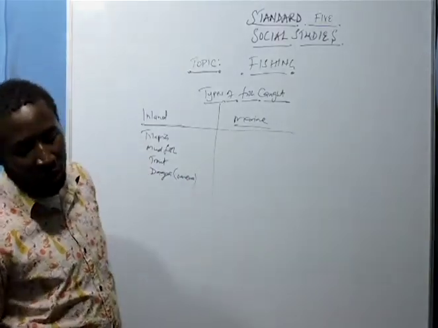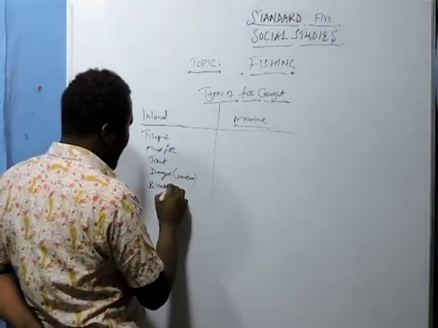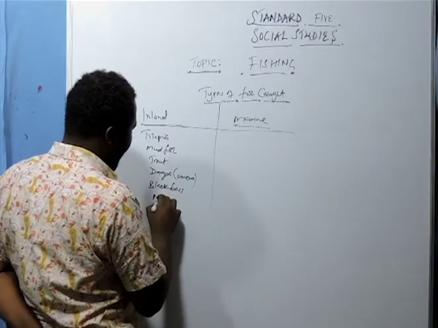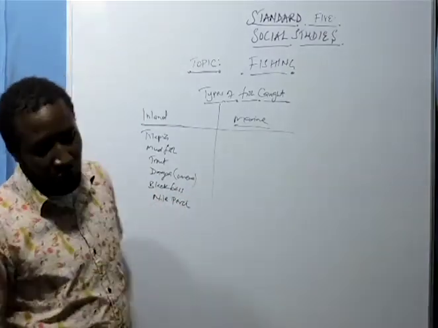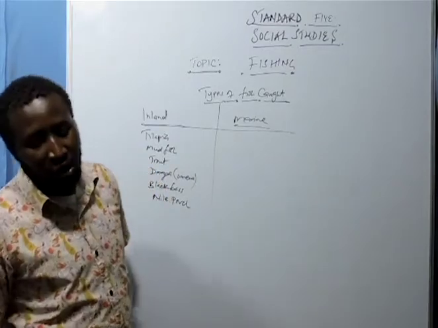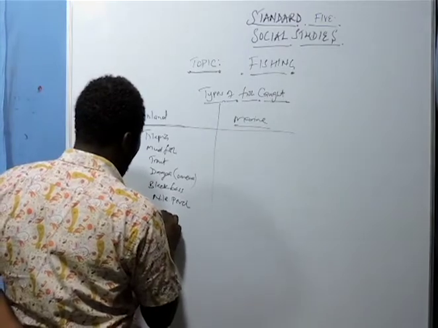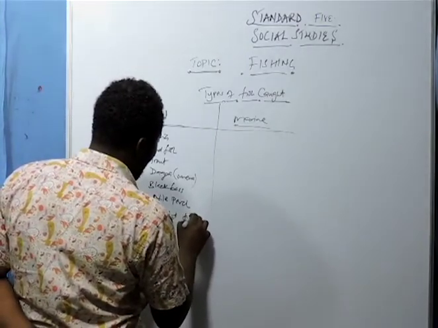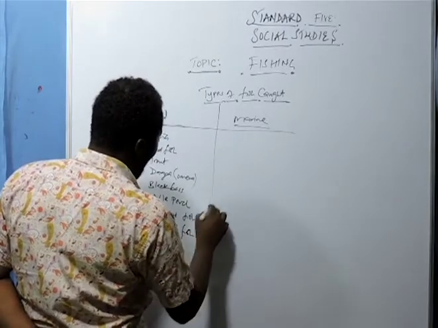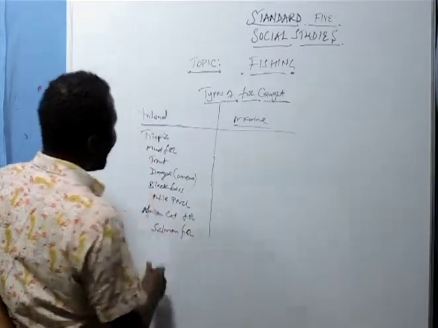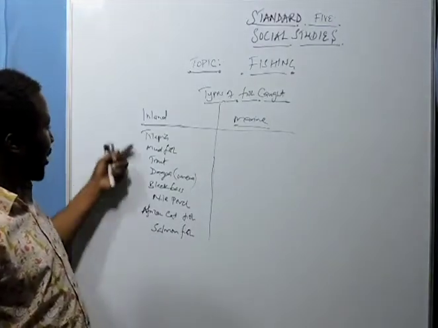We have common crab, black bass, Nile perch, African catfish, and salmon fish. These are the types of inland fish that we are able to see.